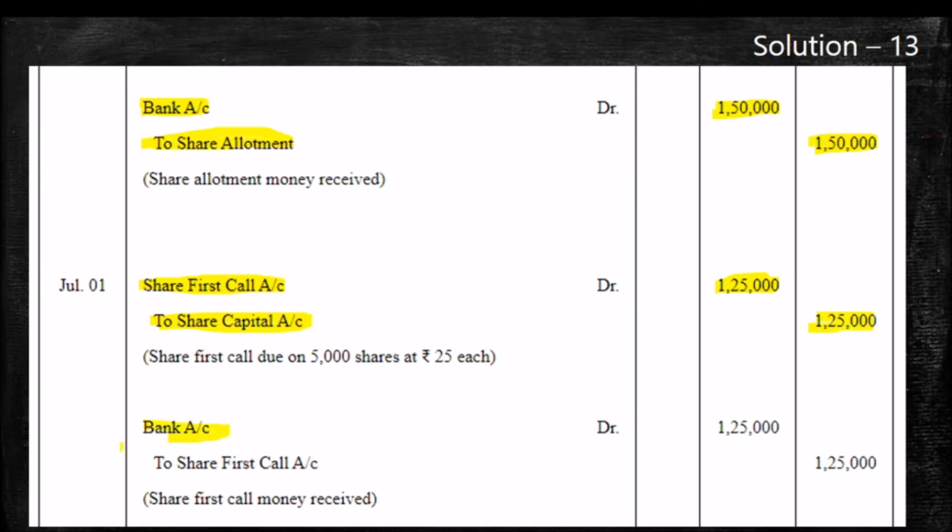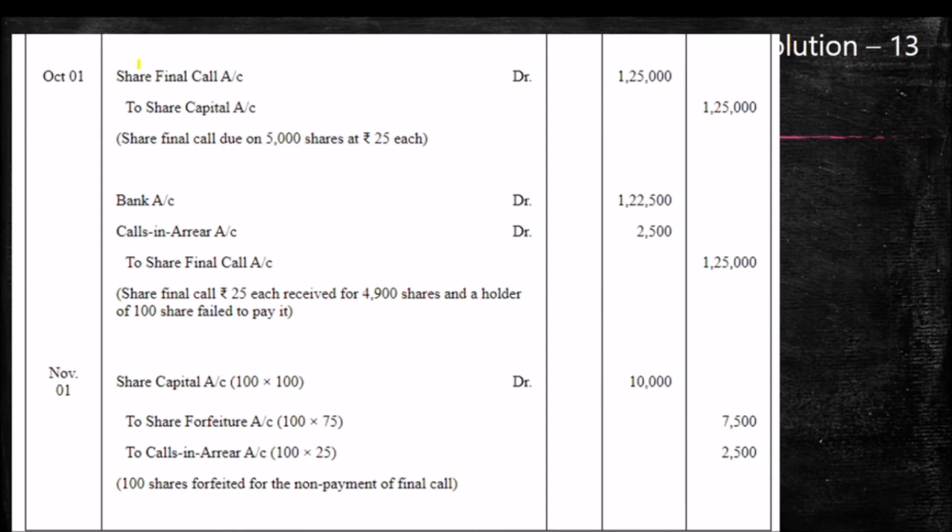Then bank account debtor to share first call, when we receive the amount, same 1,25,000. There is no arrear. Please remember that the arrear was made only at the second and final call, and at that time only.